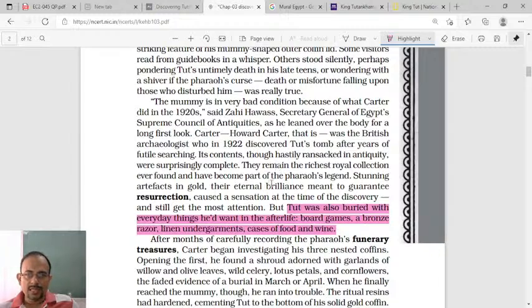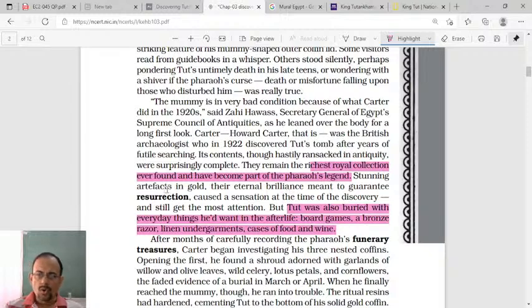So when they discovered Tut's tomb, they could find the richest royal collection inside his coffin, and in and around this coffin there were also many things given with the dead body. That was the richest royal collection because he was the last king of that dynasty. Okay, so the richest royal collection was also given along with the burial. Stunning artifacts in gold, their eternal brilliance.